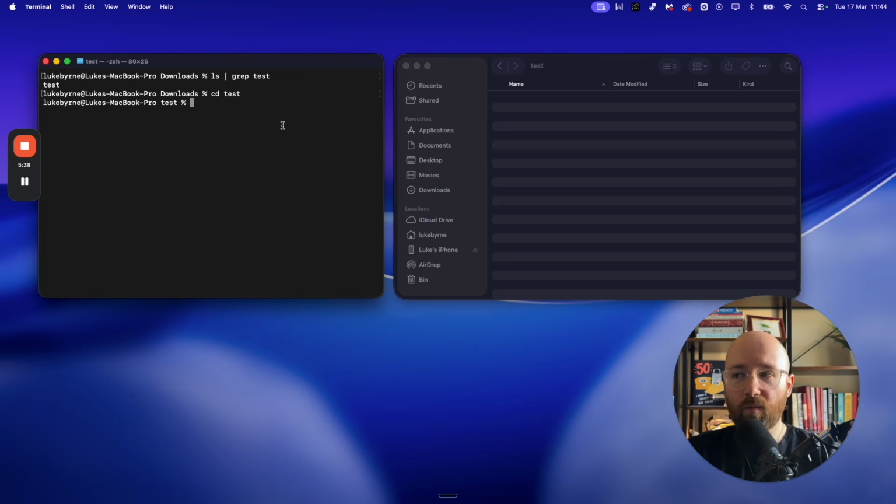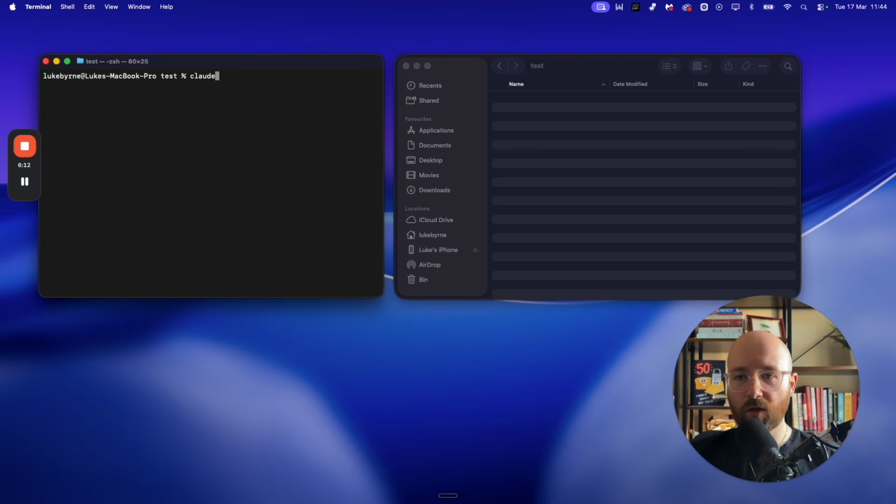Now, we can open up Claude directly inside of this folder. So, first of all, actually, let me show you one more command before we do that, which is called pwd. Now this just tells you where you are. So pwd is saying that you are in users/lookburn/downloads/test. This is where we are right now, because sometimes this isn't the most descriptive. It's just saying you're in test. Cool. So we're inside of test.